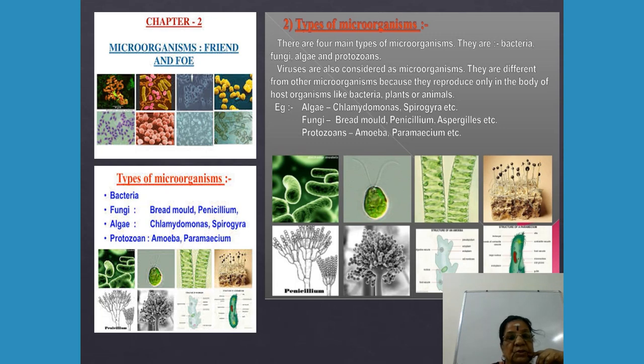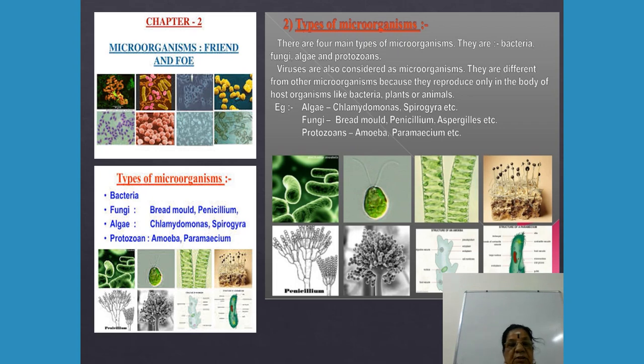I hope you could follow this. So now this is bread mold. In the piece of bread, the small black spots are the bread mold. Next, this is Penicillium. Then this one is Chlamydomonas. This is a Spirogyra filament. This is amoeba, a little blurred, please understand. This is amoeba, and then paramecium.